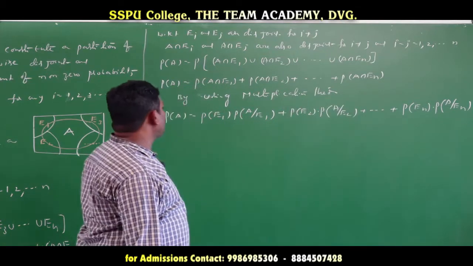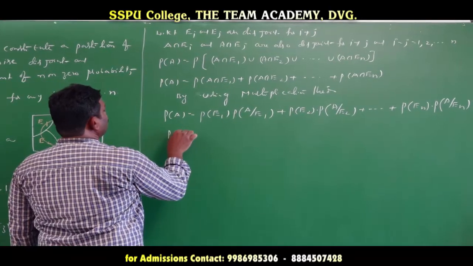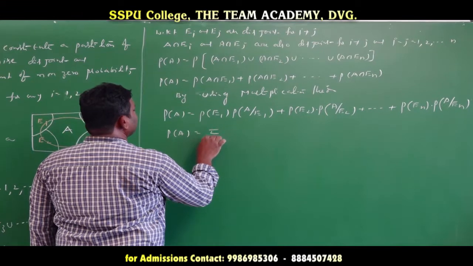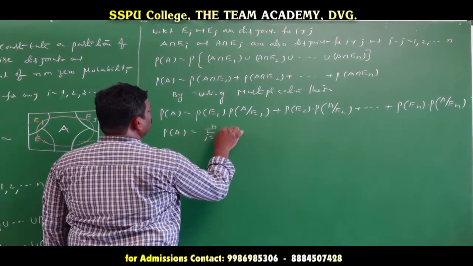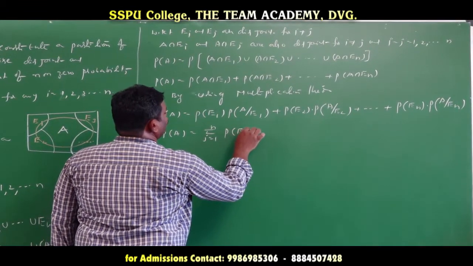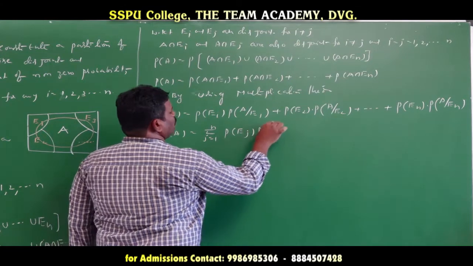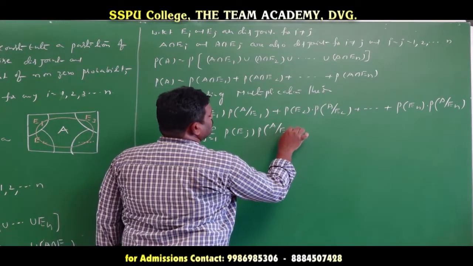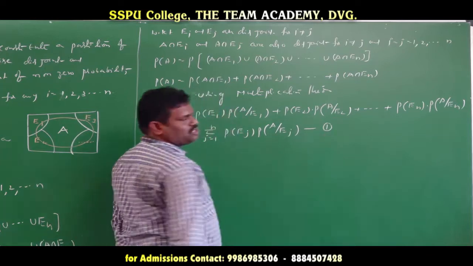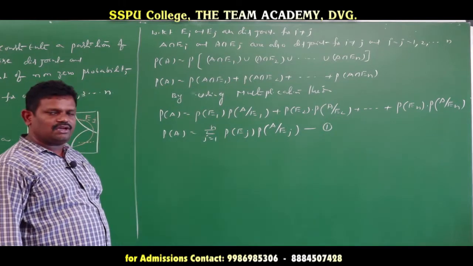So now we write this as probability of A is equal to sigma j equals 1 to n probability of Ej into probability of A given Ej. Now this is equation 1.